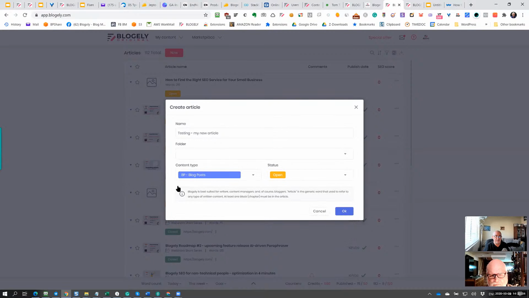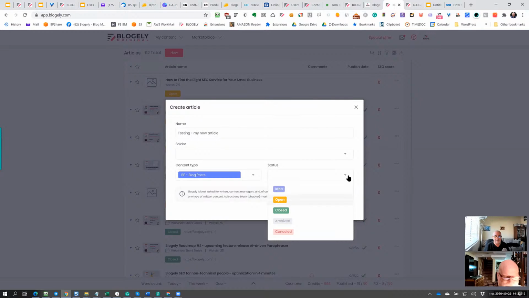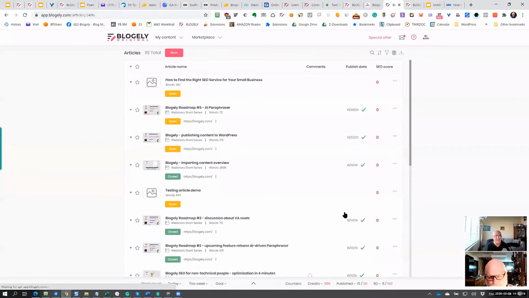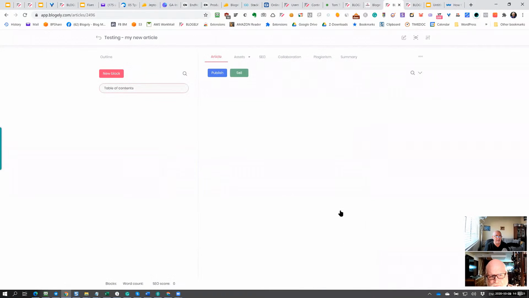There are multiple content types, we don't worry about them yet. There are also statuses, you have multiple statuses. By default, open is selected. By default, the content type is a blog post. When I click OK, I go directly into the article, and now this article is a blank space.